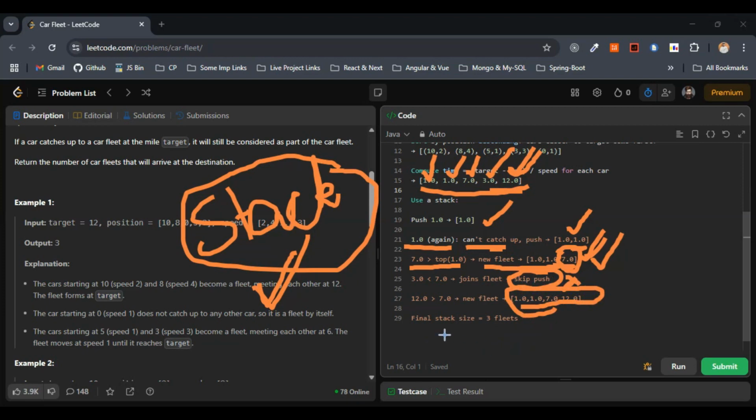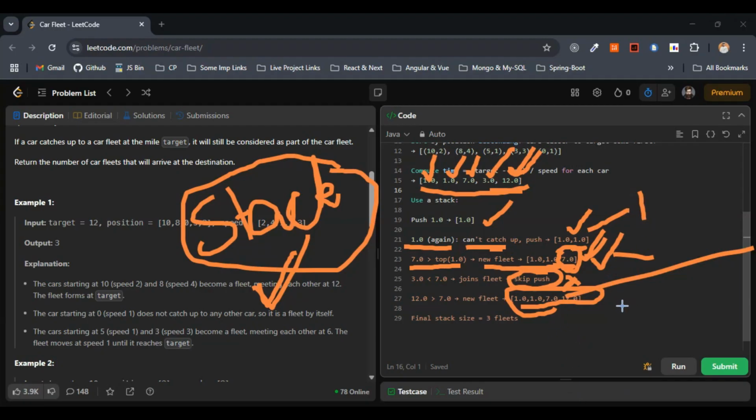So basically the final stack size is 3 fleets. That means we have to return the size of the stack. So this one 1, 1, 7, and this one 12. These are the 3.